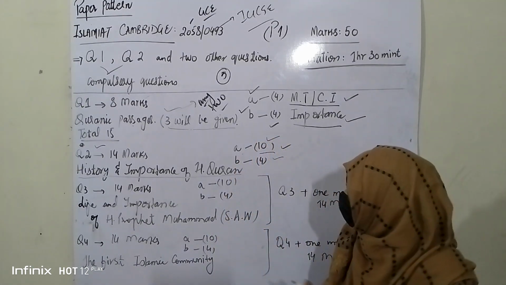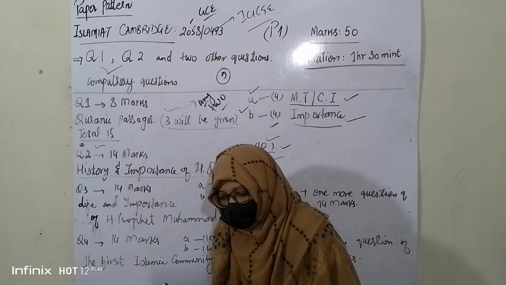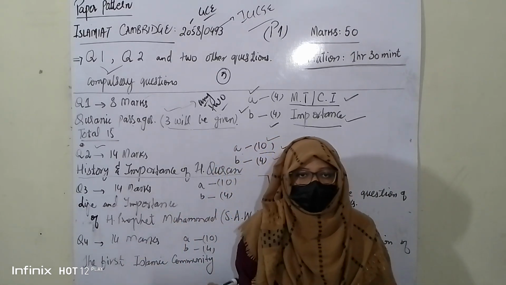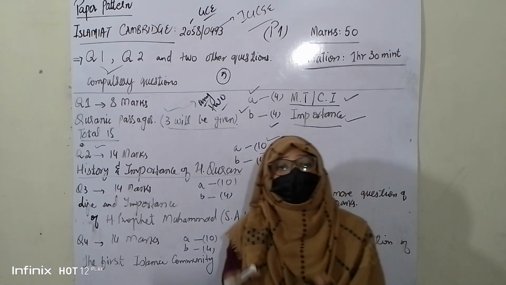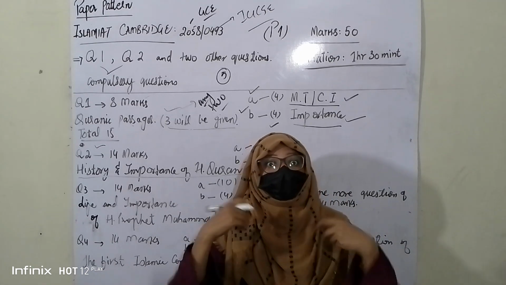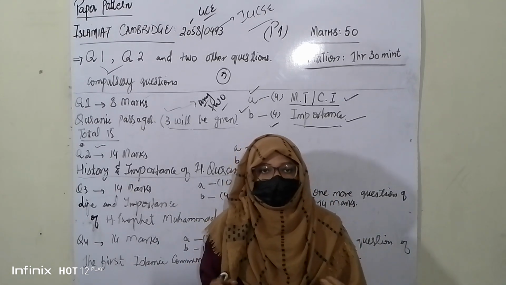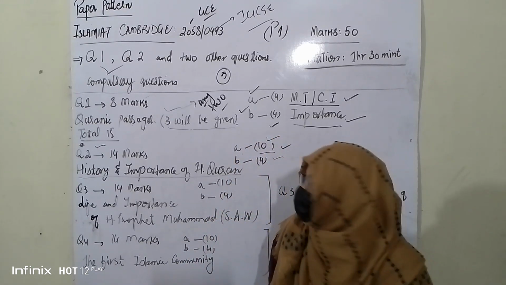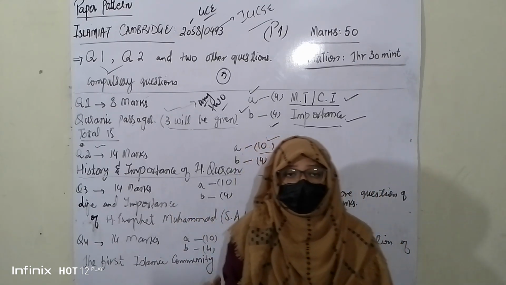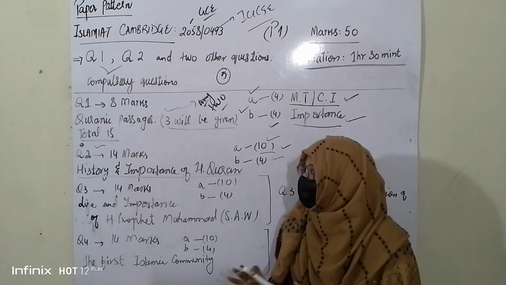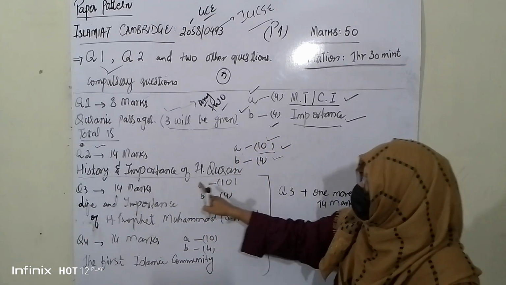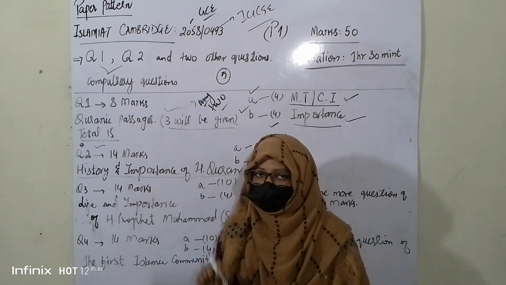History and Importance of Holy Quran. In this part, the things mentioned are about the revelation of Holy Quran, like how was Holy Quran revealed, and then how was Holy Quran compiled, who contributed in this important task, the task of compilation of Holy Quran, and then the importance of Quran, Hadith, Ijma, Qiyas. These types of things are the part of this chapter. So question number 2 will be asked from this chapter.